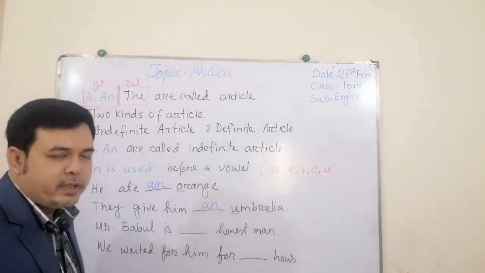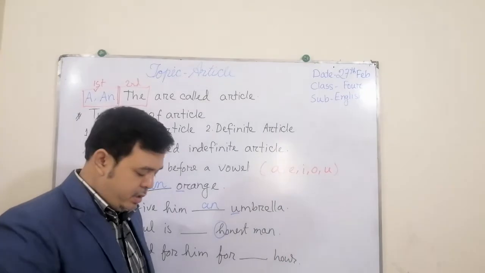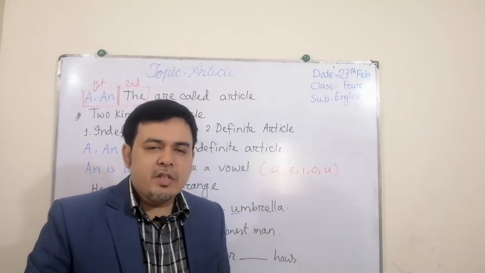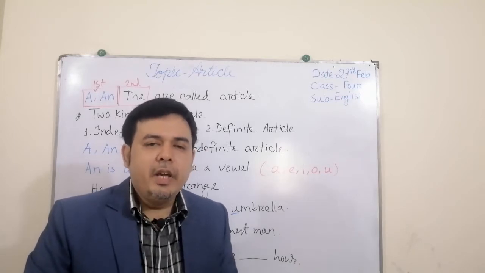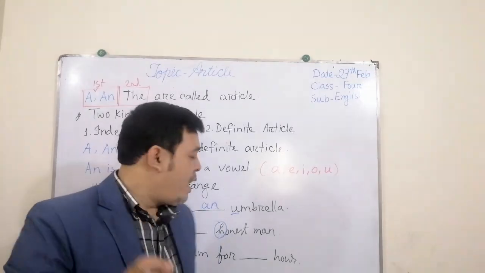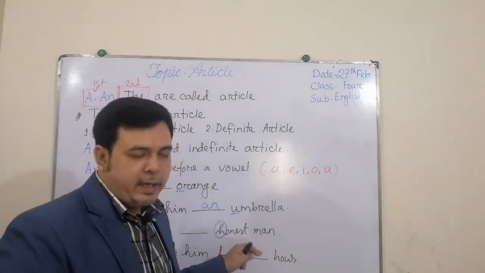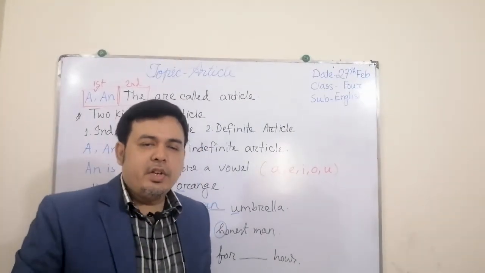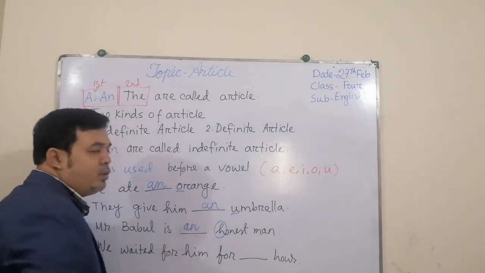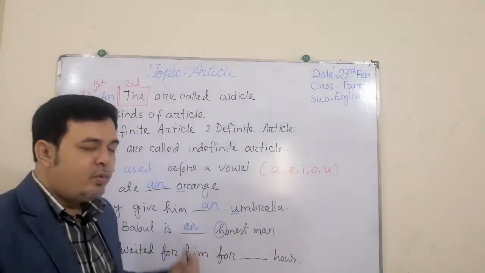Honest. Though the word started with a consonant, whenever we are pronouncing the word, the consonant is silent. We can only hear the pronunciation of the vowel. It's not "honest", it's "onest". As the pronunciation of the vowel comes first, we will have to put an here.